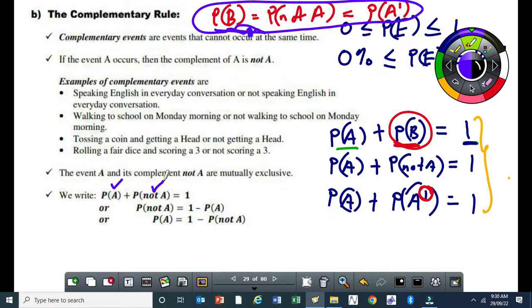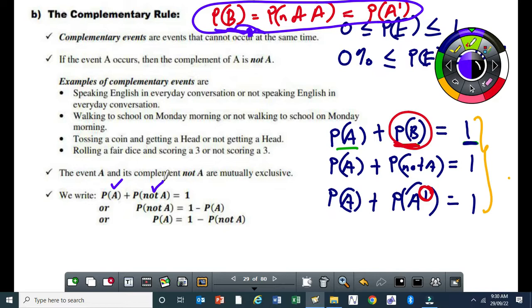Right? You can walk to school on a Monday, or you might not walk to school on a Monday. Those are some of the examples. Right? If you toss a coin, you can get a head, or you might not get a what? A head. And then if you roll a dice, you might get maybe a 3, or it means that the remainder will not be a what?